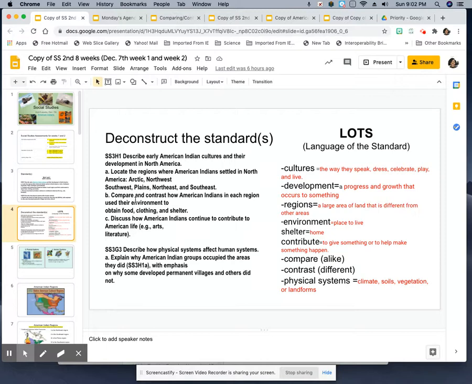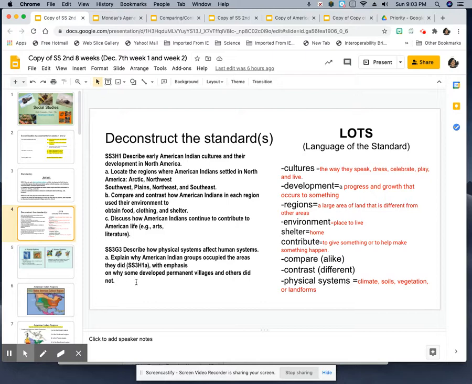You will also have to compare and contrast how American Indians were similar and different in each region, and compare and contrast how they used their environment to get their food, clothing, and shelter. Their shelter is a type of home they lived in. Then you will also be responsible for discussing how American Indians continue to contribute to American life. Contribute means to give something positive to help make something happen.